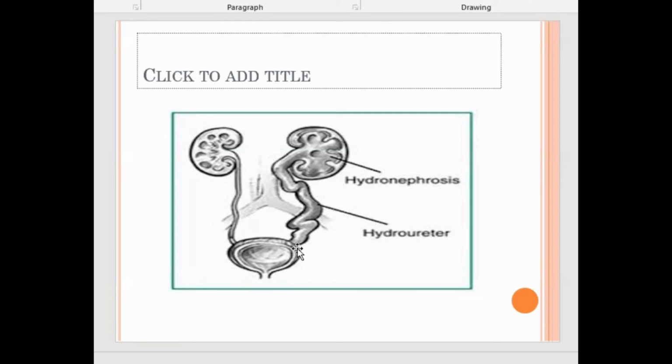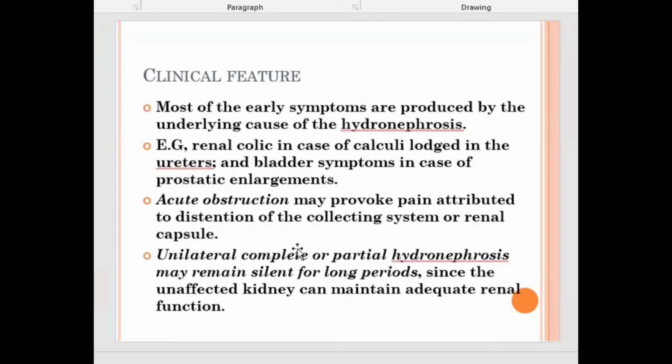Okay, and depending on whether it is unilateral, complete or partial hydronephrosis, sometimes the cause is not obvious and it is silent for a long time, and the patient doesn't know that so many changes are going on in the kidney. So by the time the patient lands up in the hospital, the kidney is almost converted into a sac-like structure. The kidney is almost damaged. Okay, there is no adequate renal function.